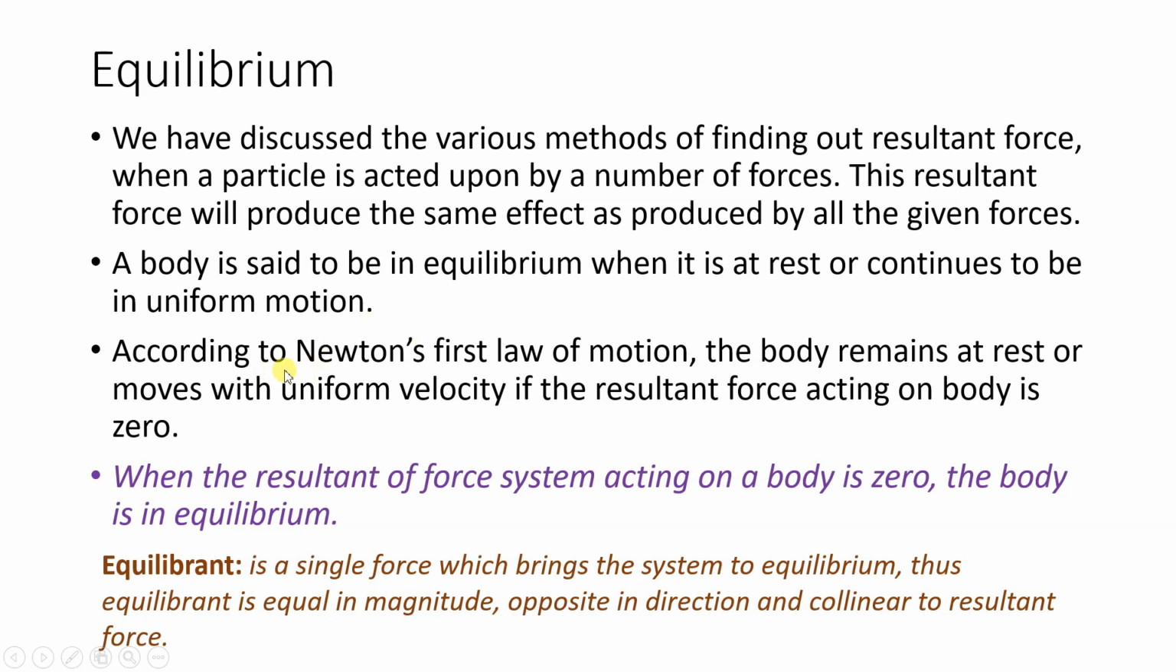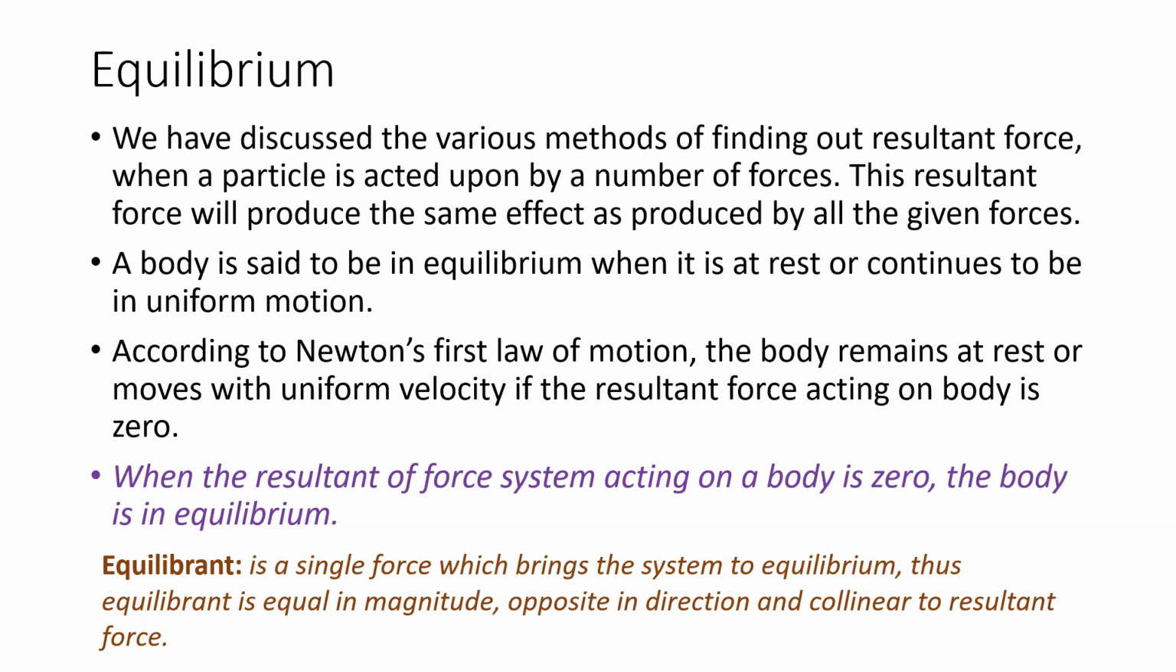Now you have studied Newton's first law of motion. The body remains at state of rest or of uniform motion unless it is acted upon by external unbalanced force. And when the resultant of force system acting on a body is zero, the body is said to be in equilibrium. So if a particular body has been given to you and number of forces are acting on it, and if you calculate the resultant of all the forces, if that is zero, it means the body is in equilibrium.